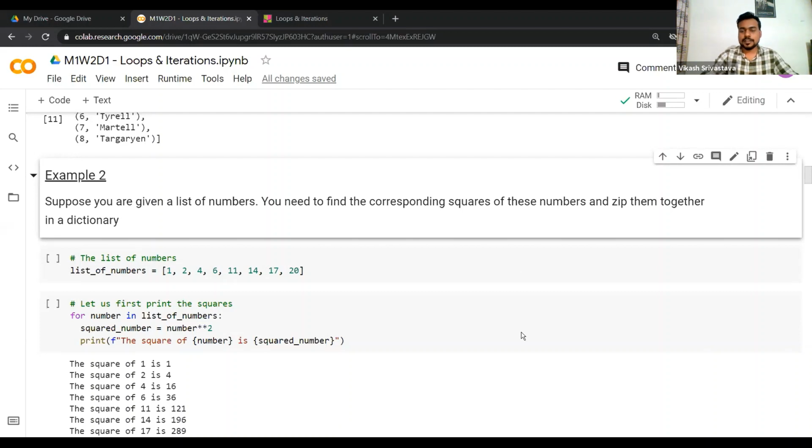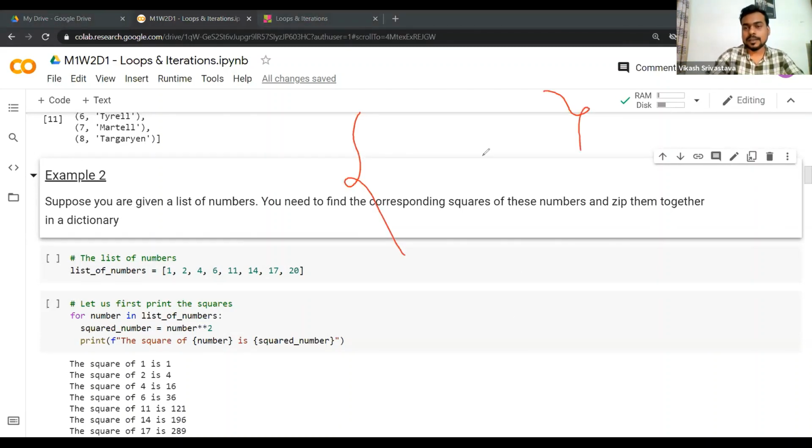So essentially our final task is to come up with a dictionary where, let's say, this is one element, this key will be the number and the value will be nothing else than num squared. The key will be number and the corresponding value for that key will be the square of that number. This is what we want to do.